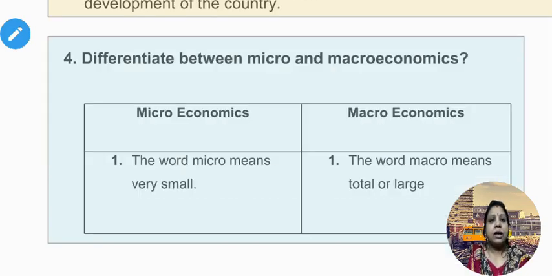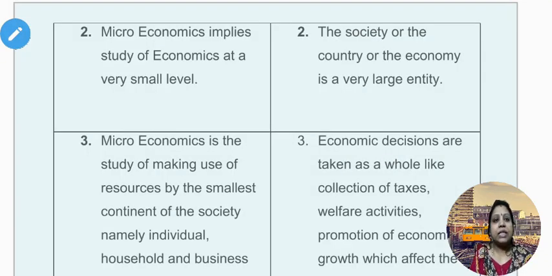Fourth question, differentiate between micro and macroeconomics. Answer, microeconomics. 1. The word micro means very small, whereas macroeconomics, first point, the word macro means total or large. 2. Microeconomics implies study of economics at a very small level. Macroeconomics 2. The society or the country or the economy is a very large entity.